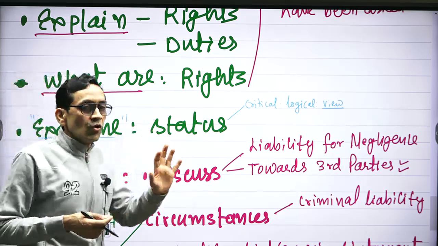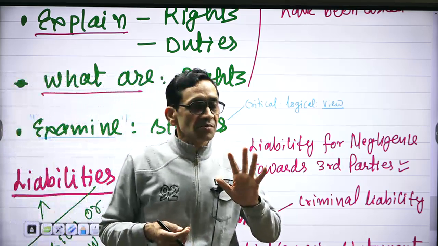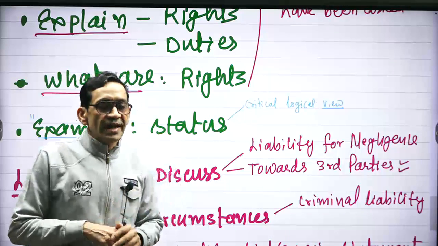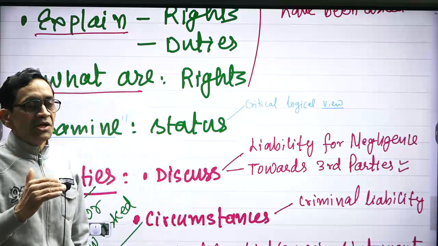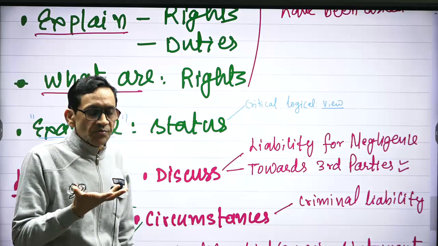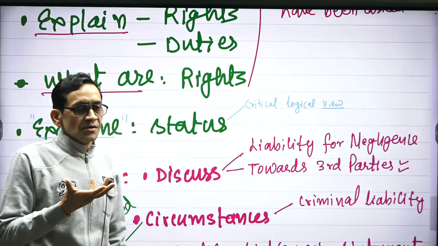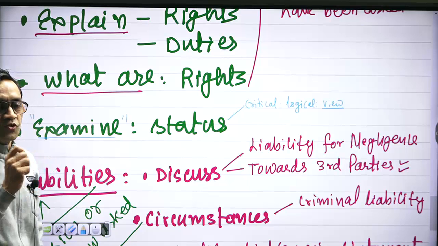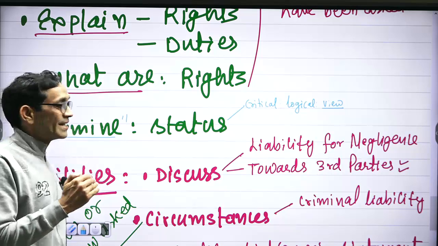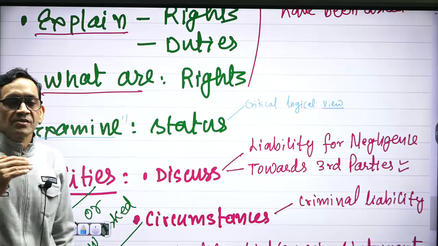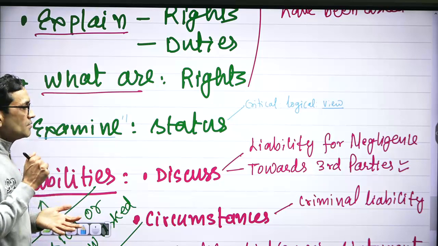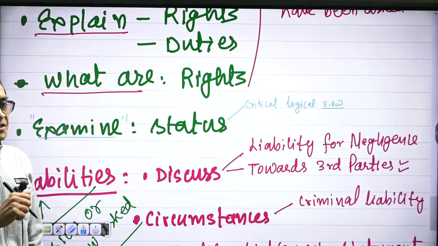Similarly, auditor is an officer of the company. So he is not a usual officer of the company because he is having access to information. So like any officer, he is responsible for misuse of the information. He is responsible to ensure privacy of the information. But he is not usual officer of the company. He is not usual servant of the company. He takes remuneration, so he is servant of the company, but he is not like any other worker. He is having a special auditorship status. So we have to write status with uniqueness of the status.